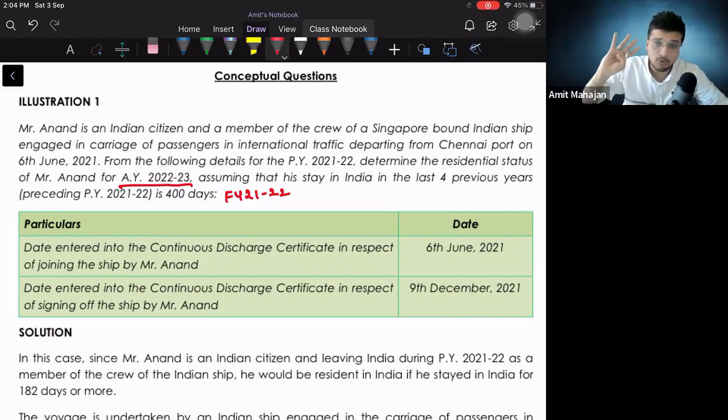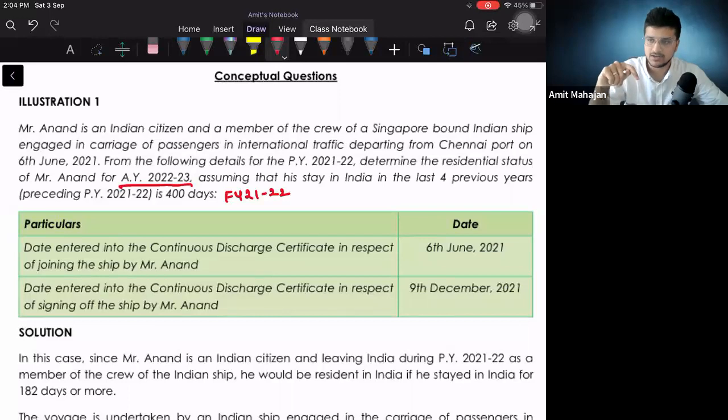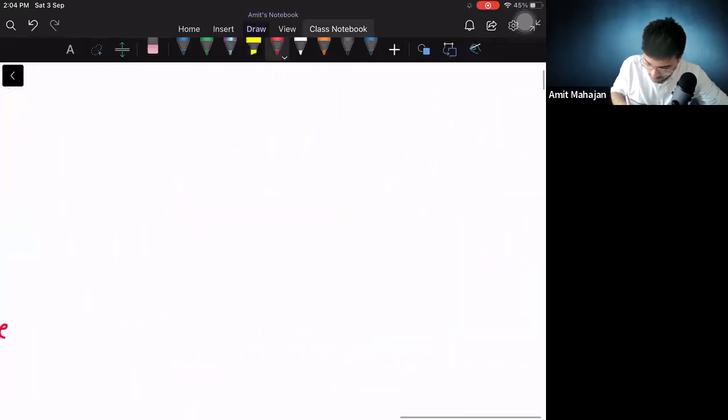India in the last 4 previous years is 400 days. ये क्यों दिया होगा? Can somebody tell me? So for the condition of those 180 days. Okay, 182 days and the second condition of 365 days. For that, right? Okay. So basically, ये पूरा जो point दिया है ना,